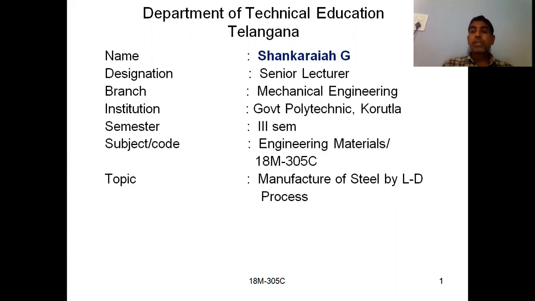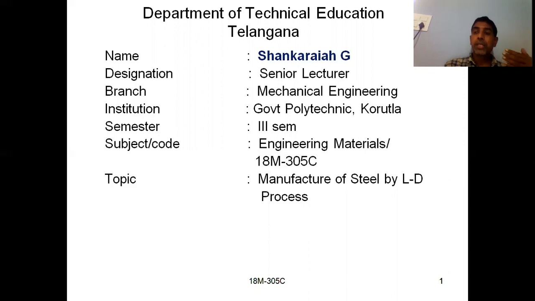And also we have discussed the types of Bessemer process. So we are having different types of Bessemer process. That means you are having acidic Bessemer process and you are having basic Bessemer process. So what is meant by acidic Bessemer process and what is meant by basic Bessemer process, and what is the difference? In acidic Bessemer process, the lining of the Bessemer converter should be acidic in nature.